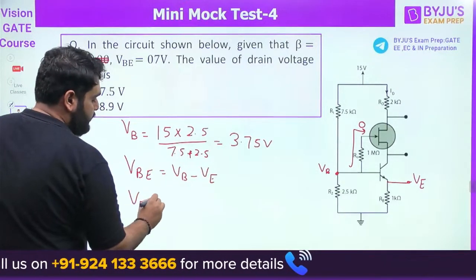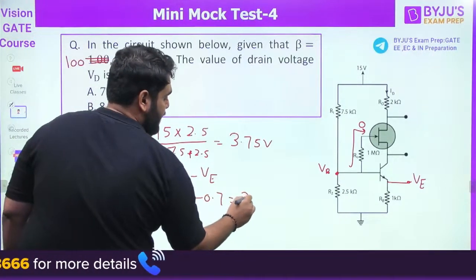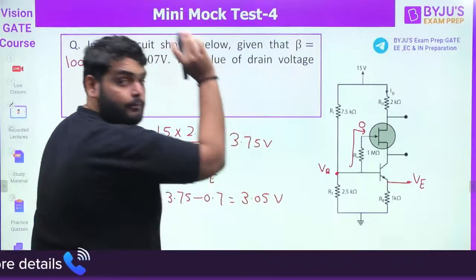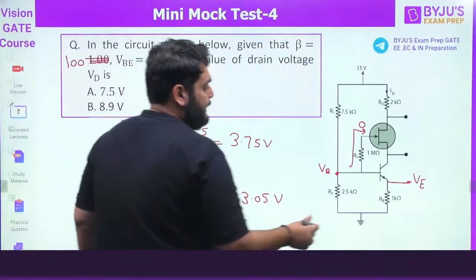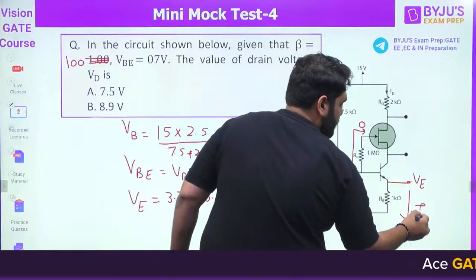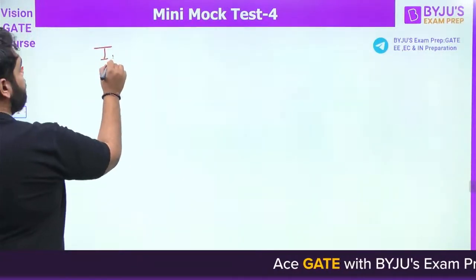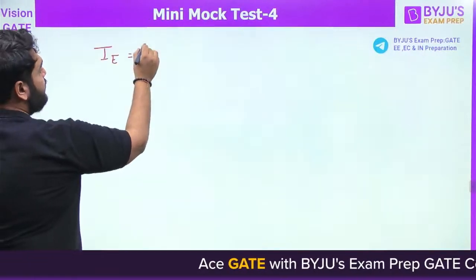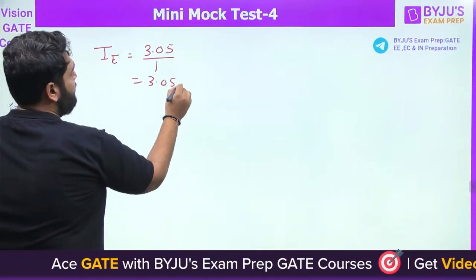So VE is going to be 3.75 minus 0.7. It will be 3.05 volt. Any doubt till here? Now what will be the emitter current? Emitter voltage 3.05 divided by 1, so 3.05 milliampere.